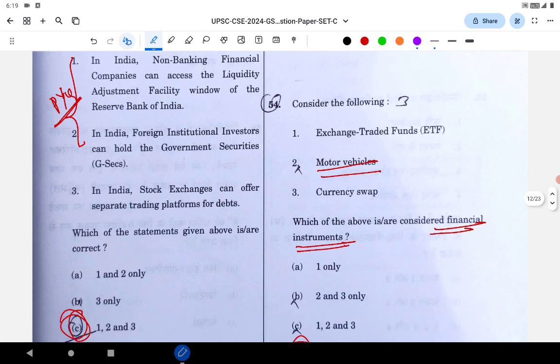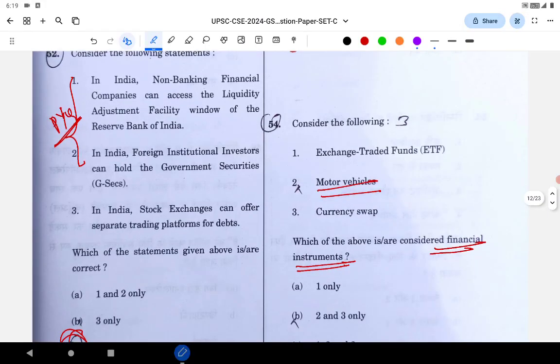Foreign institutional investors, whether they can invest in G-secs. And in India the stock exchanges can offer. See, another trick here, there is a word 'can'. Whenever the sentence has the word 'can', these statements are correct.